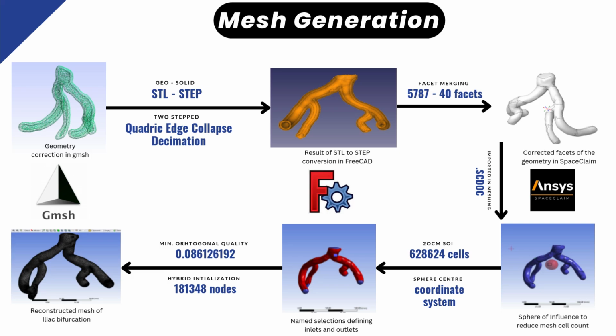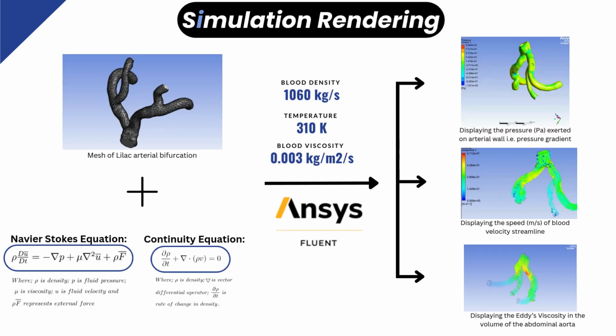The resultant STL file was then imported into FreeCAD for the conversion of the STL to STEP by the use of the part tool. This STEP file was imported into ANSYS SpaceClaim, in which the number of facets was reduced. Then the geometry was imported into SCDOC format in ANSYS Fluent Flow, in which two sizing enhancements and one inflation procedure were performed, and the mesh was generated.